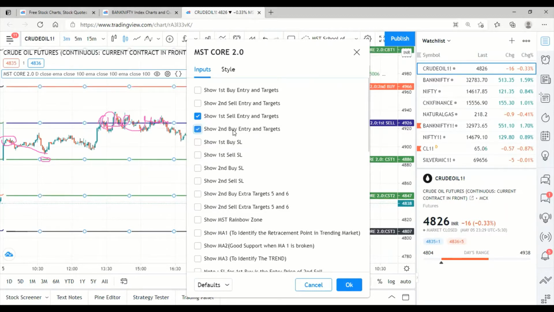If you are enabling second buy entry, it will show you the reverse entry, and it will show you the SL, target, everything. If you are enabling only first buy SL, first sell SL, it will show you only the SL value. So these two options we have given. Those who understand this concept can use the first four options. Those who don't know how to use it can enable first sell and first sell SL. It is up to you.